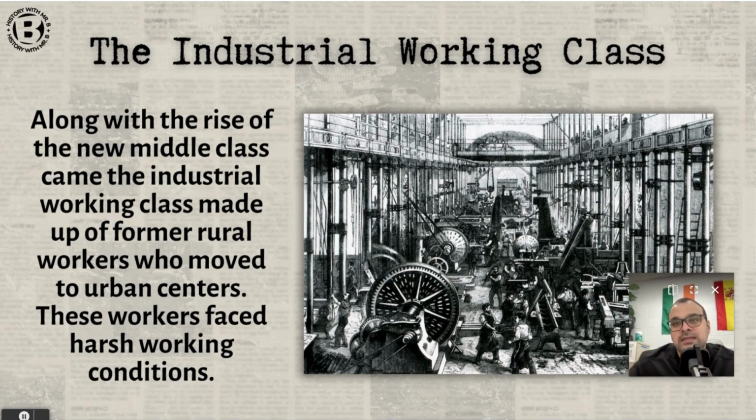So this working class, this industrial working class, brings to light some of the inequalities of the industrial age. So we want to make sure we understand where these people fit in. They are the ones who are facing the conditions, and they are the ones who then bring to light that inequality. They're doing all of this backbreaking, difficult work, but they're not being treated equally or fairly for the work that they are doing. Okay.